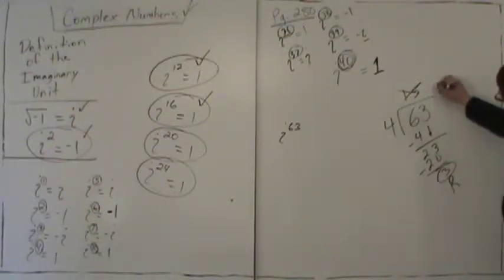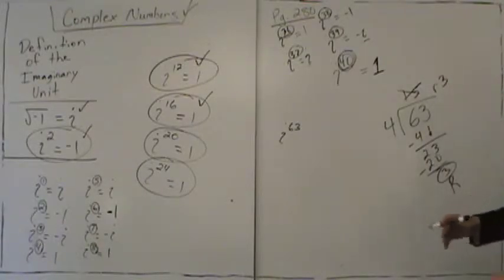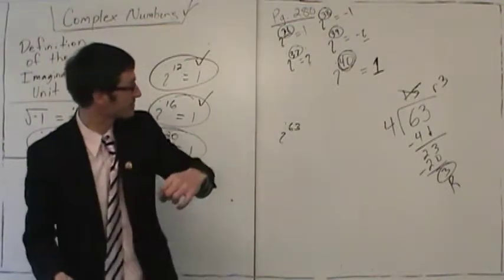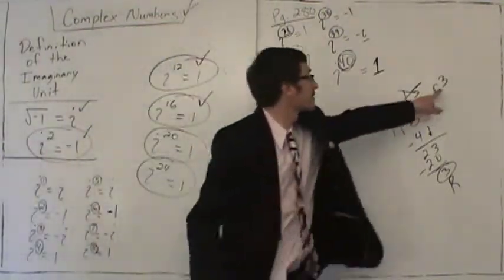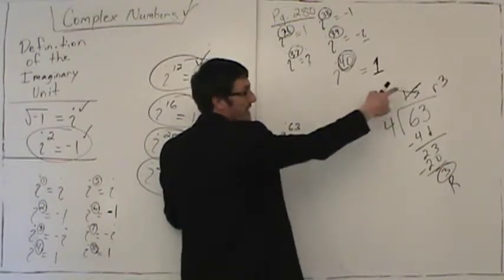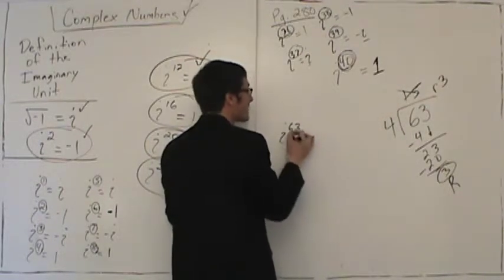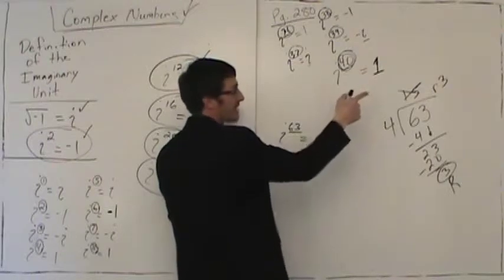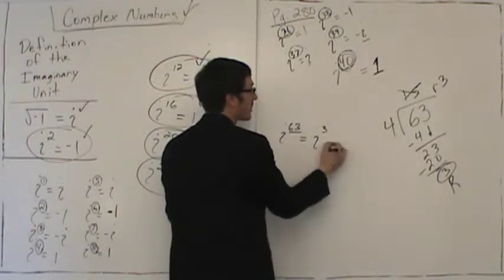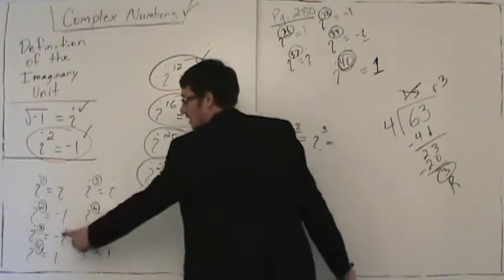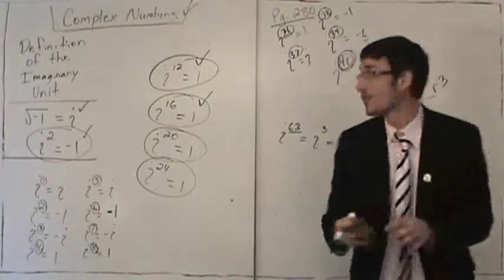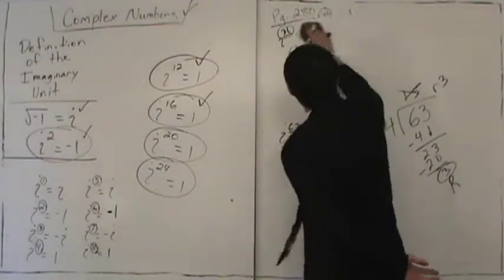So we're going to say that the remainder is 3, and we're going to take the 63 exponent out and replace it with the remainder 3. If we take 63, divide by 4, get a remainder, we can take 63 out and replace it with the remainder. So this becomes i to the 3rd, and in our chart, i to the 3rd is negative i.